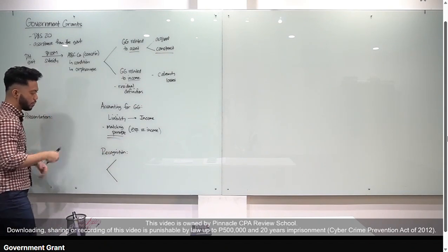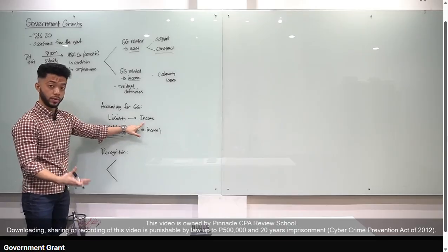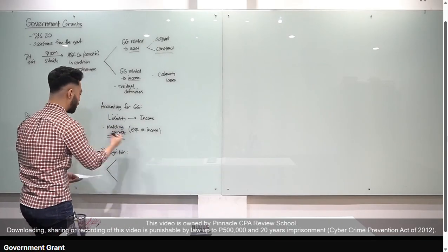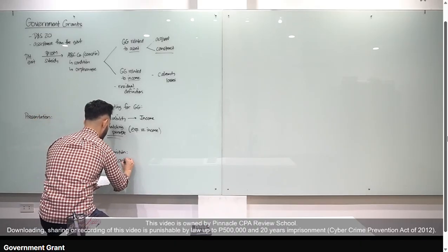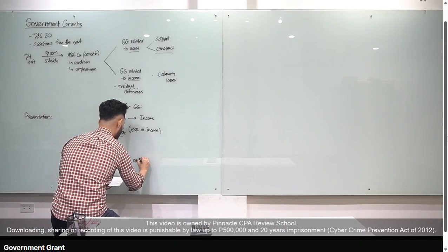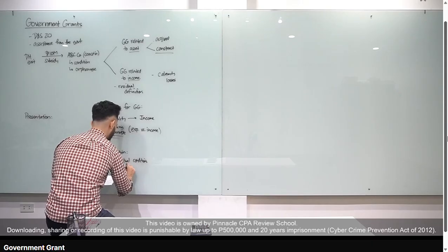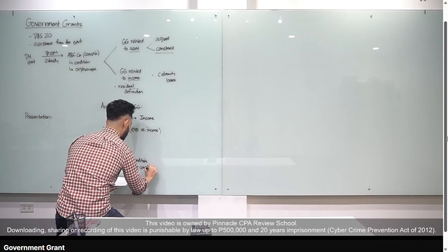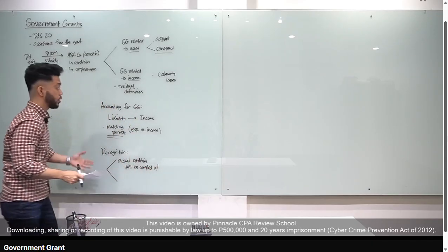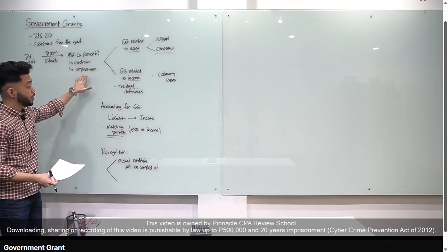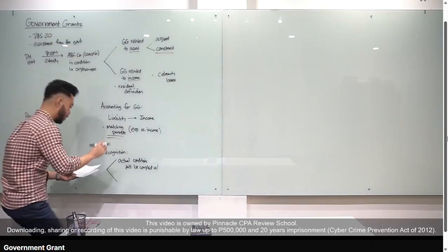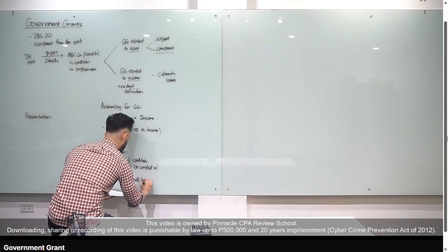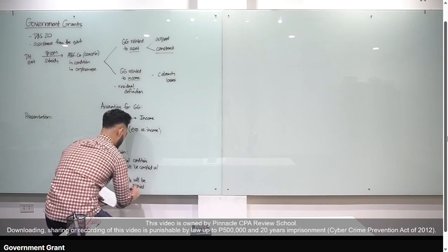Now, before we can recognize income from government grant, there are two requirements. Okay? First requirement is, there must be a reasonable assurance that the actual conditions will be complied with. So, ibig sabihin, class, na yung conditions sa atin, may reasonable assurance na kaya natin i-construct yung orphanage. Right? And second requirement is, the grants will be received. O talagang ma-receive natin from the government yung pinangako niya na 10 million pesos.